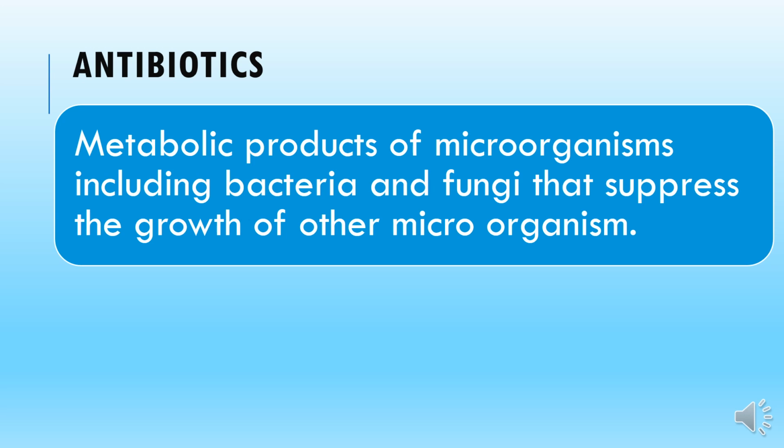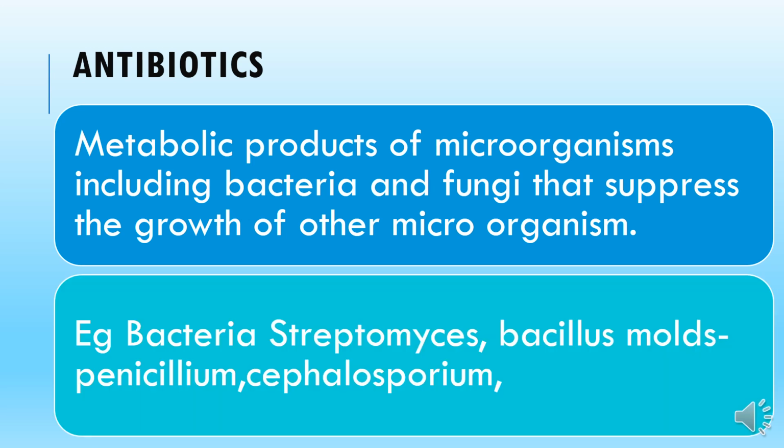The majority of antibiotics have microorganisms as their source. They produce metabolic products that affect other microorganisms, specifically bacteria. That's the simplest description of antibiotics.